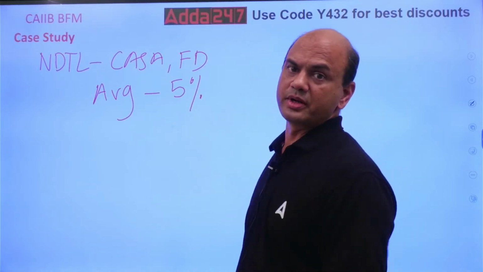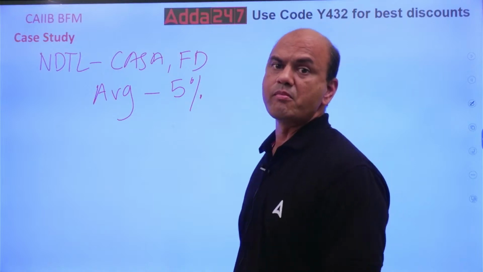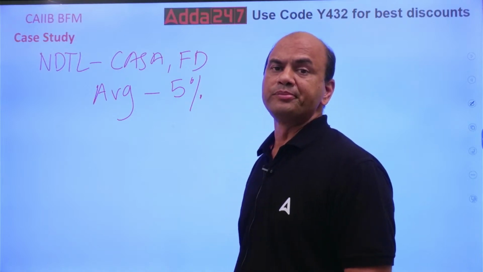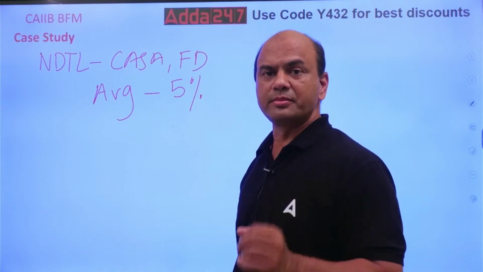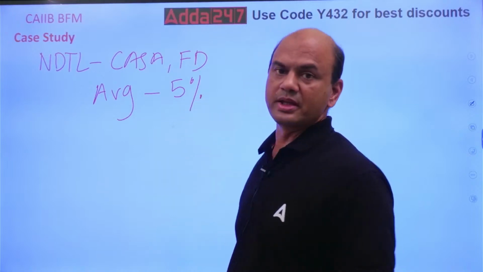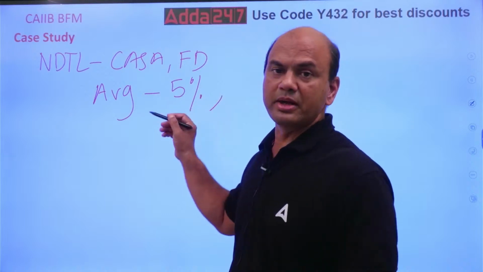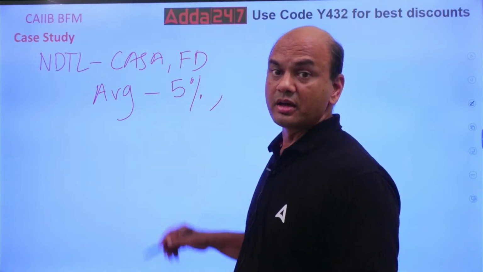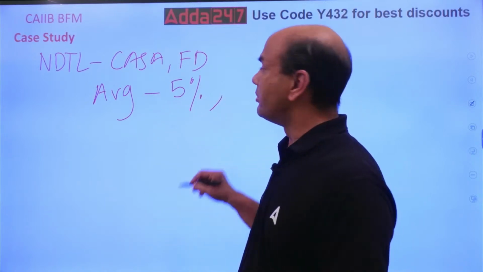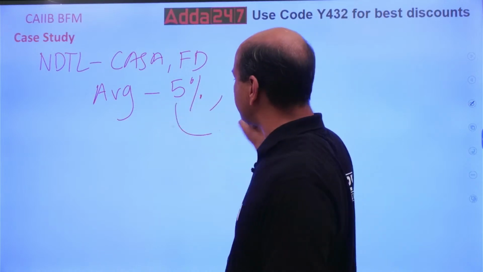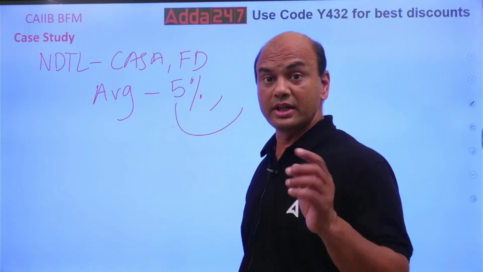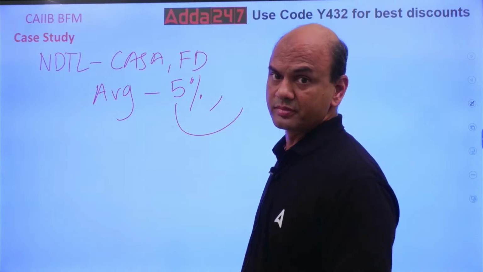Also important point. Suppose if you are not able to maintain someday, you don't have that much money. So what does RBI say? RBI says if you can't maintain this 5%, maintain 90% of this 5% on a daily basis, minimum.